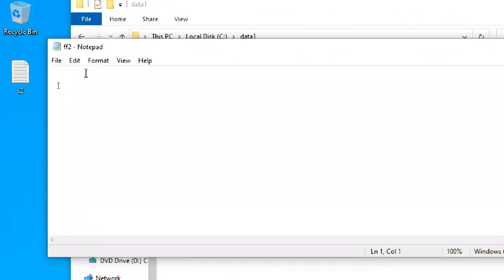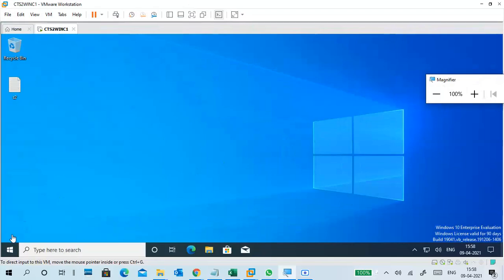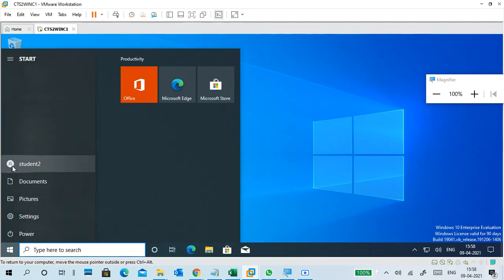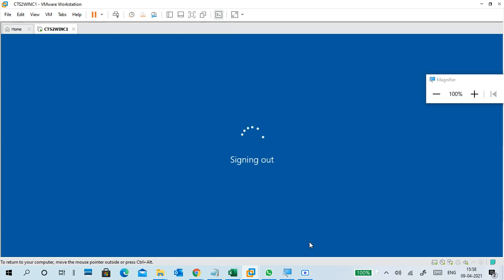So if you create under the C drive directly, or a D drive or F drive, you can. Okay. So guys, understand the profile data and common data differences. Now I'm going to sign out. That's it.